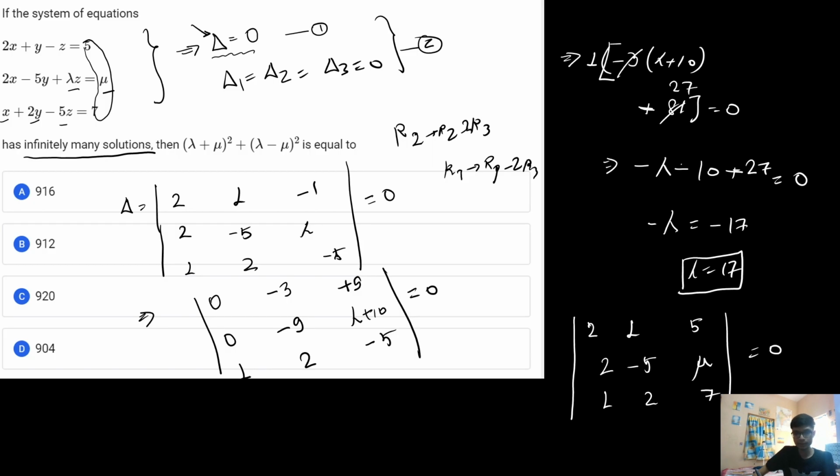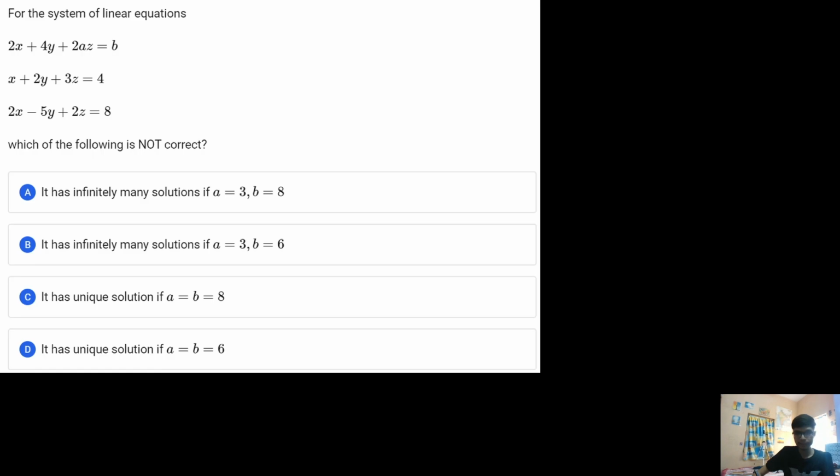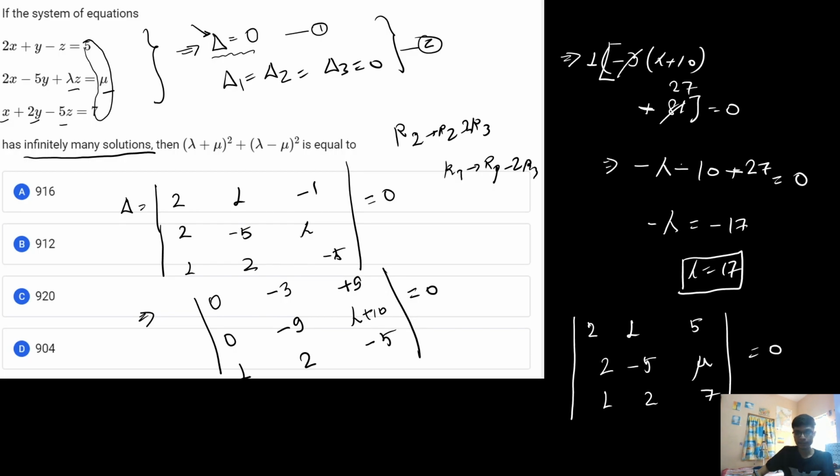So if we apply the same transformation from here, I will get 1 over here, 0 over here, 0 over here, and similarly the third row remains unchanged, that is 2 and 7 over here. Similarly, if I do minus 5 minus 2 times 4, that is basically equal to minus 9. Similarly 1 minus 4, that is minus 3, and similarly 5 minus 14 is basically equal to minus 9.